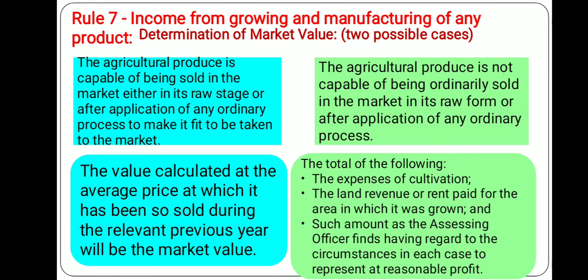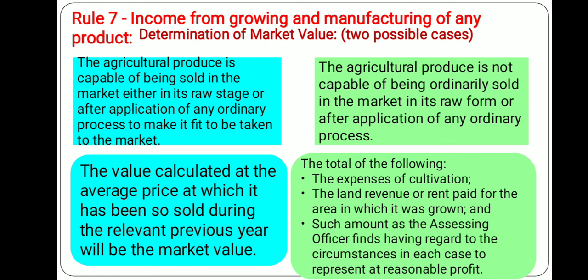Now you see, income from growing and manufacturing any product, when we deduct this market value, there may be two possible cases for the value of market value of the produce to be deducted. Situation number one: the agricultural produce is capable of being sold in the market either in its raw stage or after application of any ordinary process to make it fit to be taken to the market.